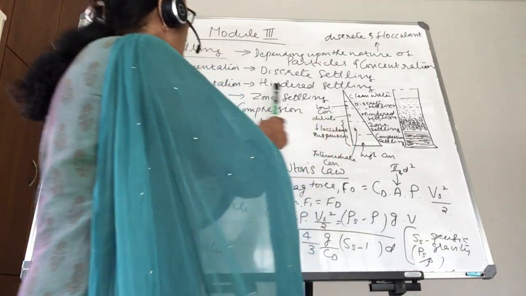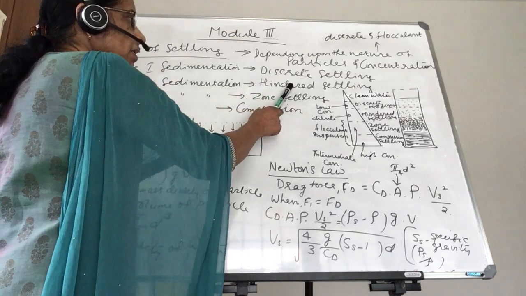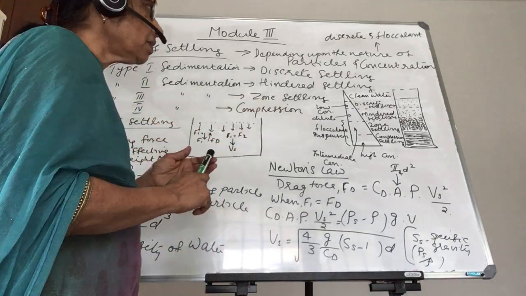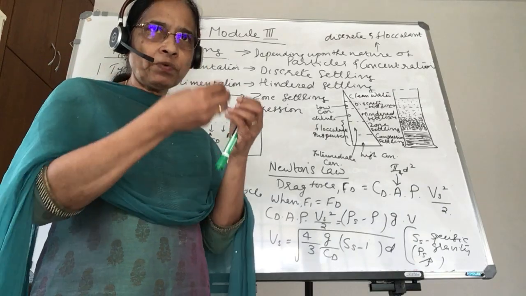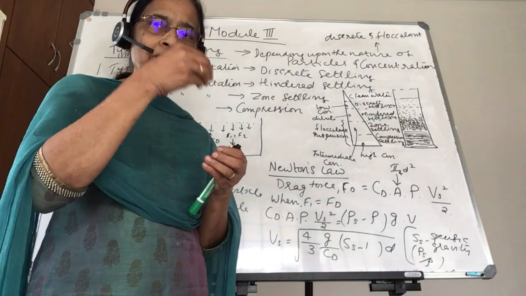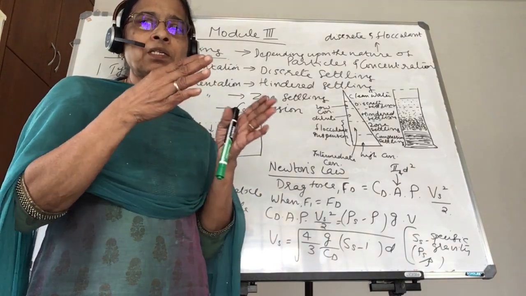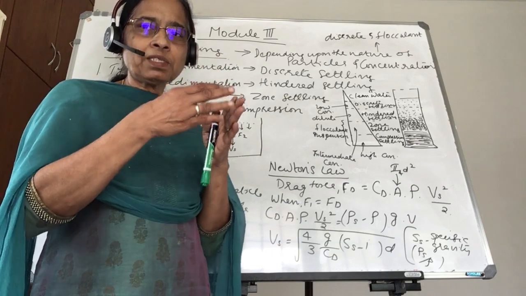The second one is type 2 sedimentation, that is hindered settling. What do you mean by hindered settling? When particles are moving down, there may be a particle which is not easily settleable, but it comes in contact with another particle which is already moving down, or a discrete particle.